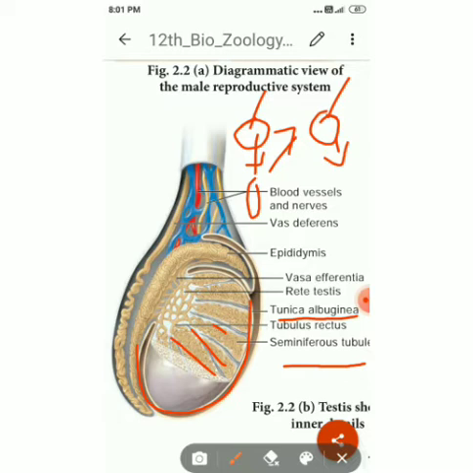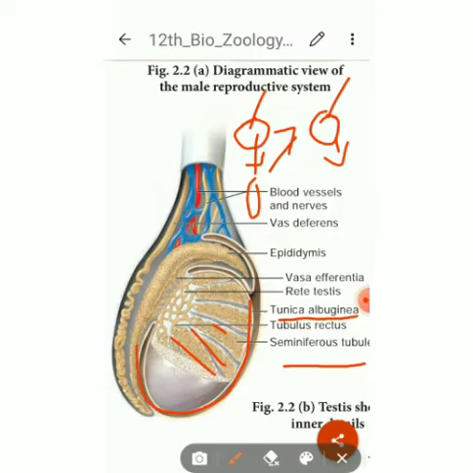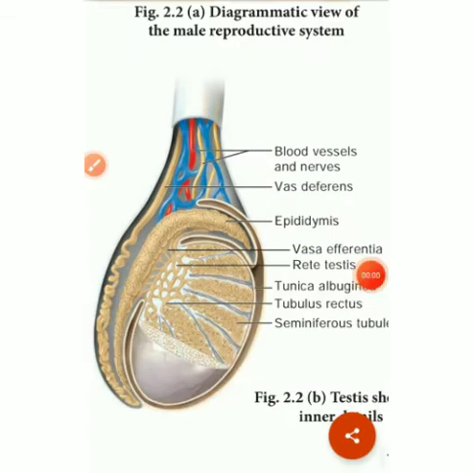It initiates the process of spermatogenesis. So this Leydig cell produces a hormone called testosterone. What is the function of the testosterone? It initiates the process of spermatogenesis. So it is an endocrine gland.